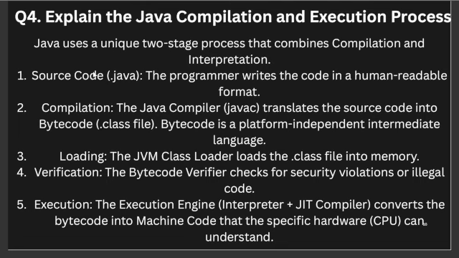So let's understand. The programmer writes code in a human-readable format, which is known as source code. The Java compiler, javac, translates the source code into bytecode, like a .class file. Bytecode is a platform-independent intermediate language. This is known as the compilation process. Next is loading, where the JVM class loader loads the .class file into memory, and the second last is verification, where the bytecode verifier checks for security violations or illegal code. Execution is done by the execution engine, like the interpreter plus JIT compiler, which converts the bytecode into machine code that the specific hardware CPU can understand.